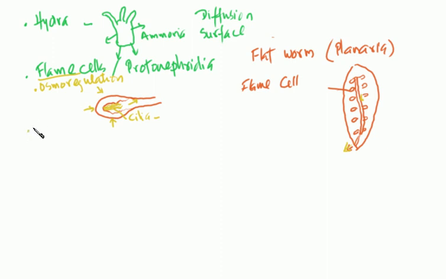The second group is called the nephridia. That's the next type of excretory organ you find in animals. This is known as nephridium. Nephridium you find in earthworm or some of the annelids. Let's look at the body of an earthworm.